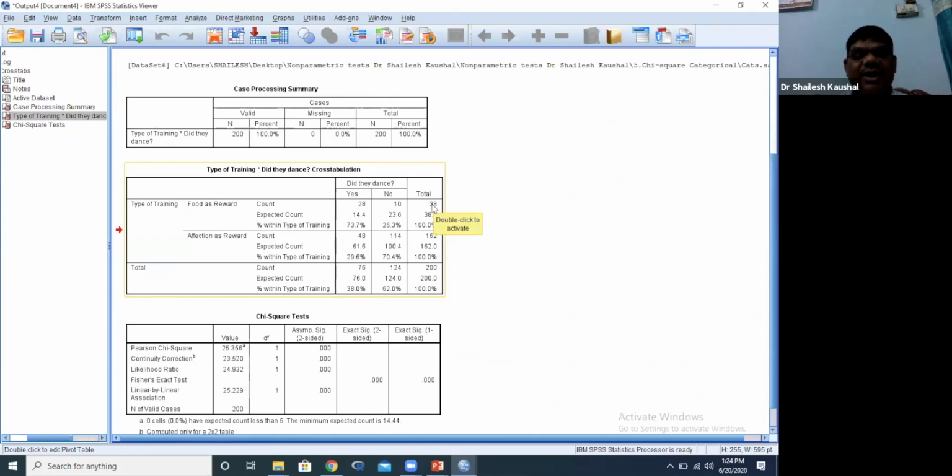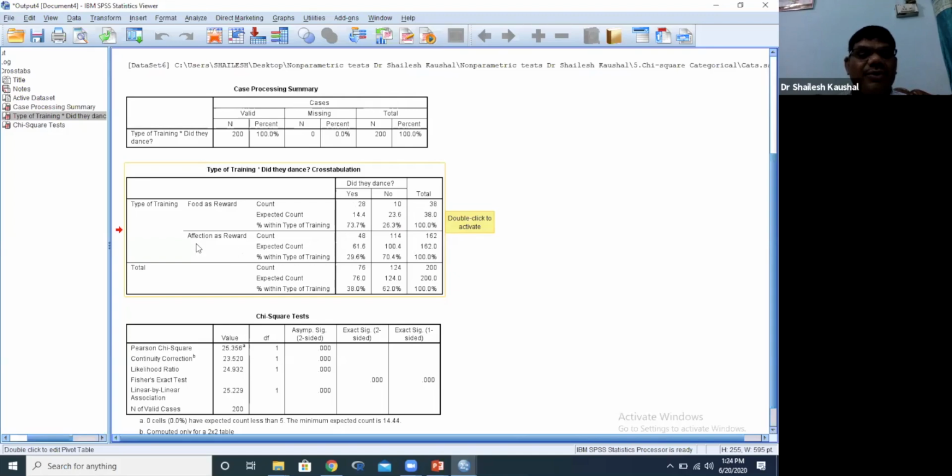Of these, 28 cats danced and 10 cats did not dance. That means 73.7% of cats who received food danced, and 26.3% did not dance.